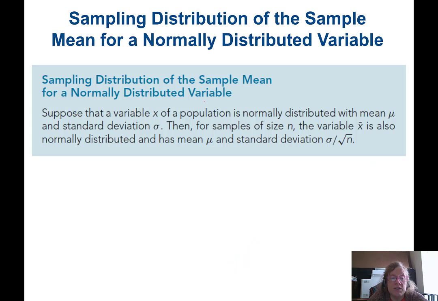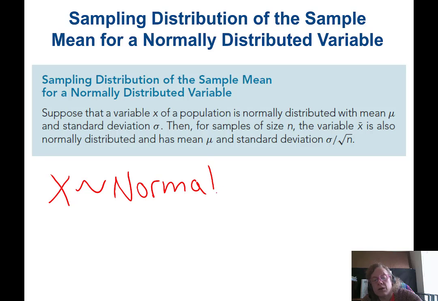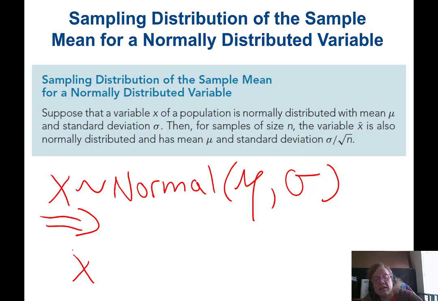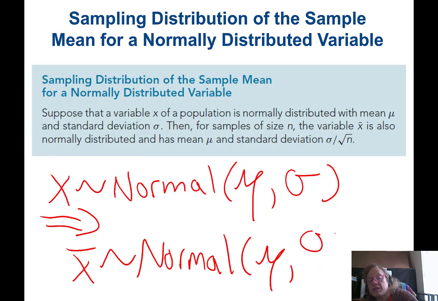All right, so going back to the idea of the sampling distribution of the sample mean for a normally distributed variable, remember we talked about the fact that if x is distributed normally with mean mu and standard deviation sigma, that automatically implies that x bar is also distributed normally with mean mu and this time standard deviation sigma divided by the square root of n.